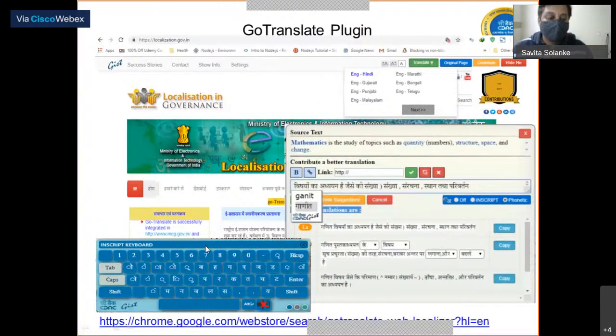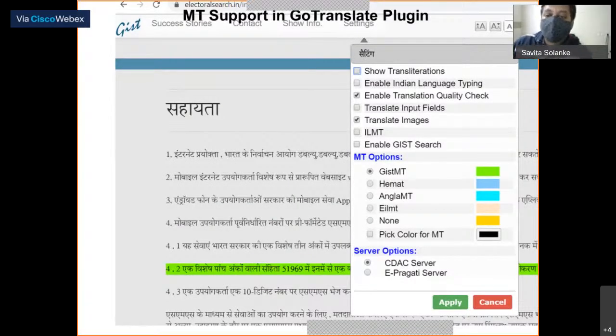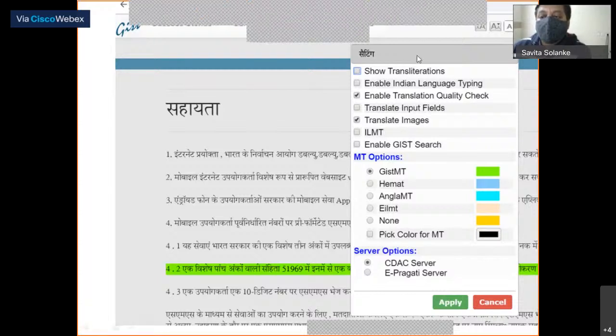On the left-hand side, you can also see that an InScript keyboard is there. So if you want to enter Indian languages, the full set of Indian languages is supported through this. We also have machine translation support. This is a screenshot of our tool, which shows the different settings. It also shows transliteration.